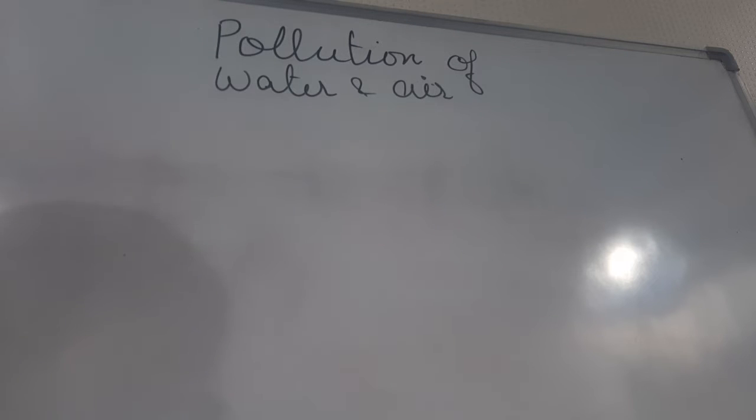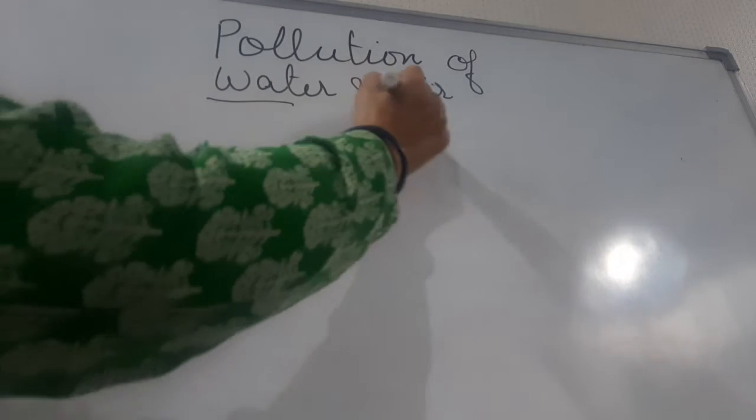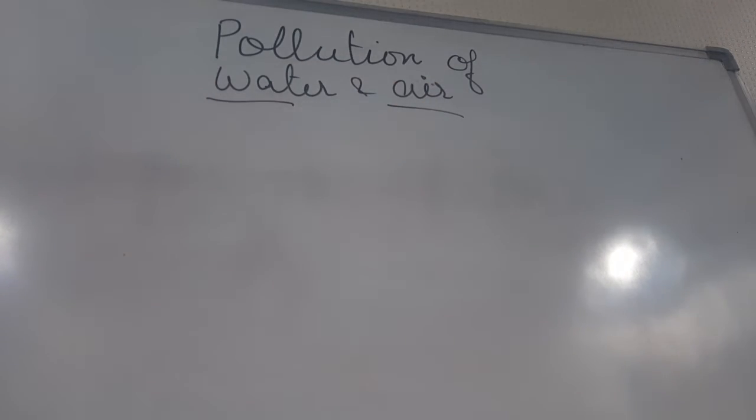Hi children. Children, today we are going to do the chapter pollution of water and air. First of all, let us talk about what is pollution, and how living things originated and survived on the earth.